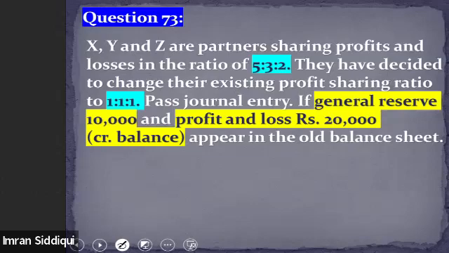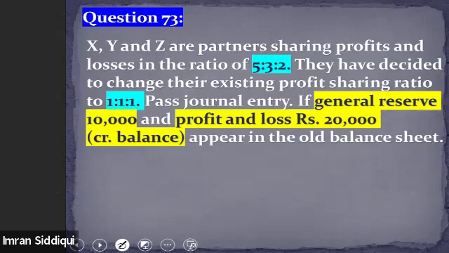Now, question number 73 is silent about whether partners have decided to distribute the general reserve or the profit among themselves or not. The question is not telling us whether they have decided to distribute it or whether they want to show it in the balance sheet in the future as well.